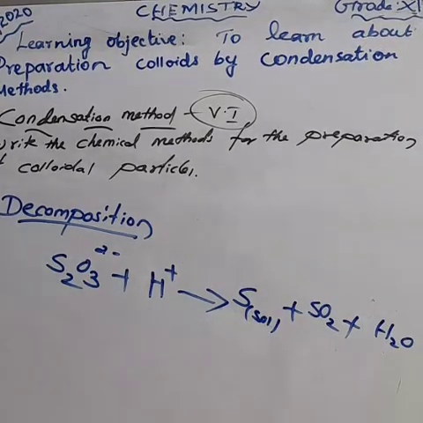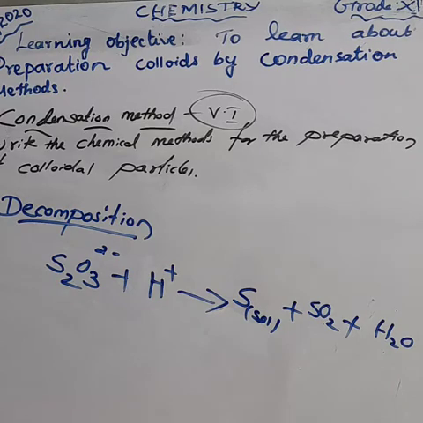Here is the decomposition reaction. Sodium thiosulfate salt reacts with an acid to form sulfur salt, sulfur dioxide, and also water. Now, how can you balance the equation?